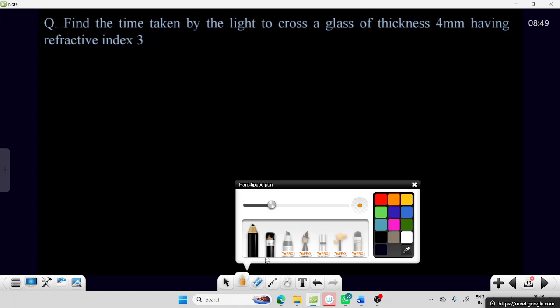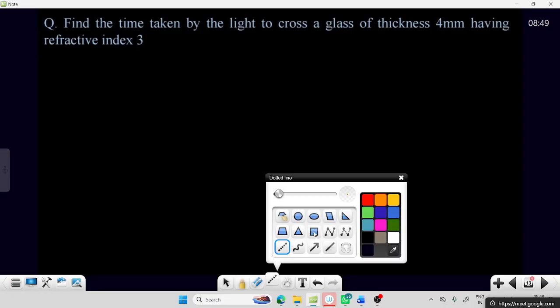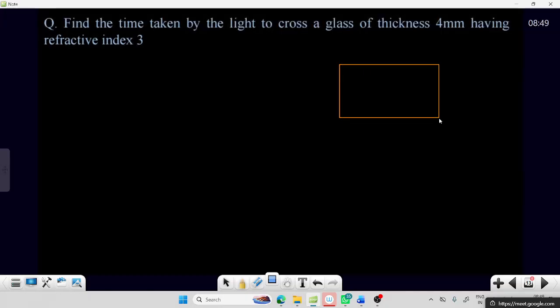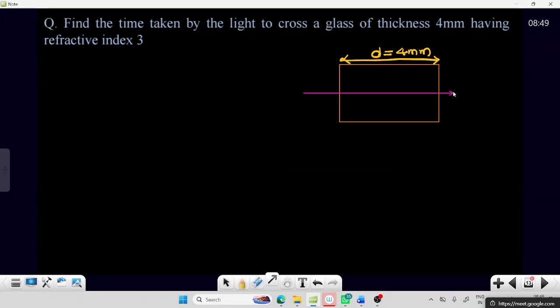The thickness of the glass is given as 4 mm, and if I say this is D, which is given as 4 mm, and the light ray is passing through this glass. Now let us see if the speed is V.